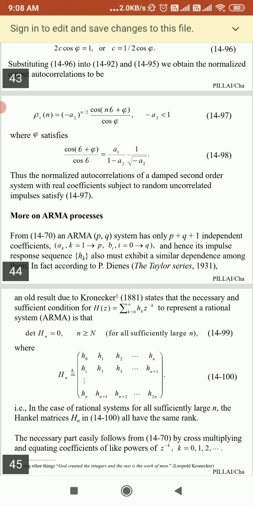So we can say here the normalized autocorrelation of a damped second order system with real coefficients subject to random uncorrelated impulses satisfies the equation rho x of n equal to minus a2 raised to n by 2 cos n theta plus phi upon cos phi.